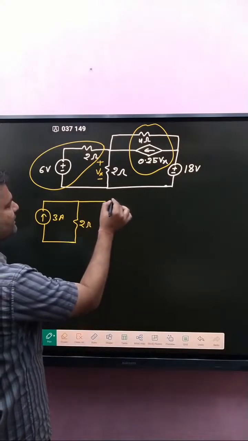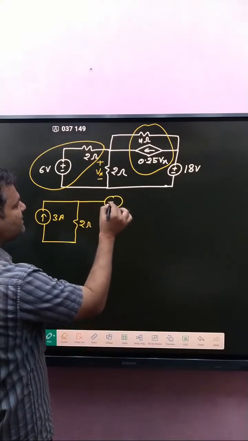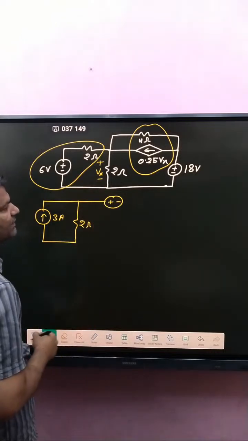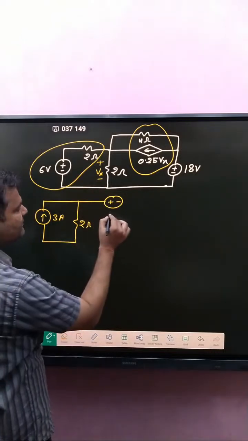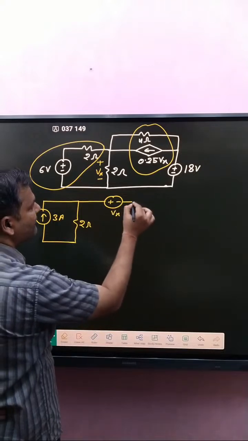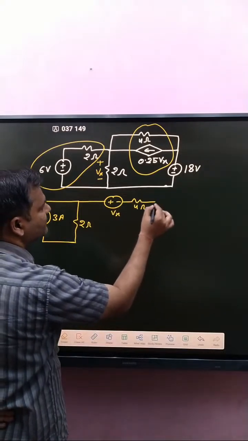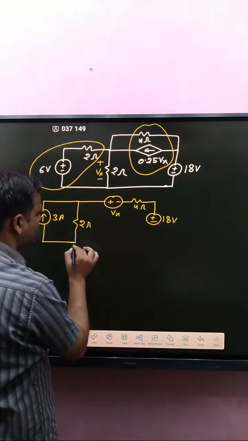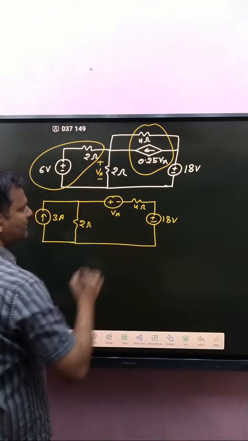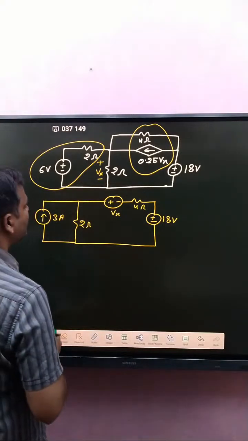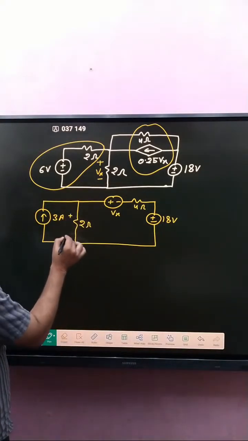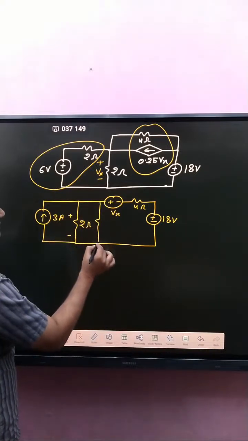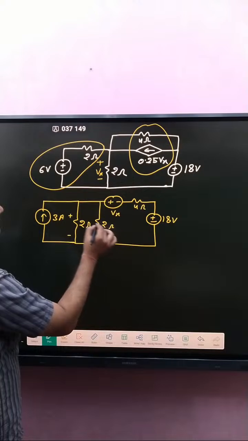So we got Vx with polarity plus minus. Here positive, here negative, that is Vx simply. And what about resistance? That is 4 ohm, and here plus minus 18 volt, and here Vx, 2 ohm.